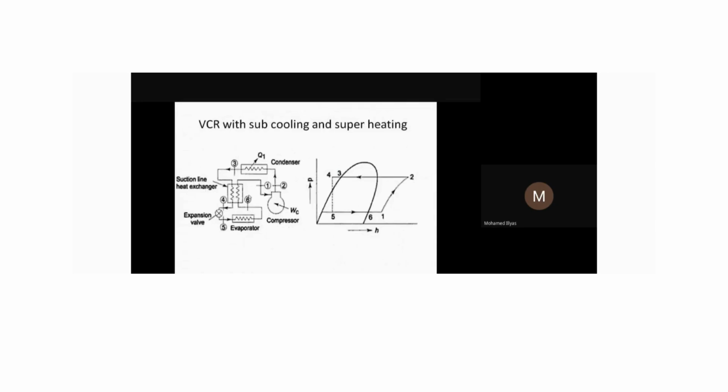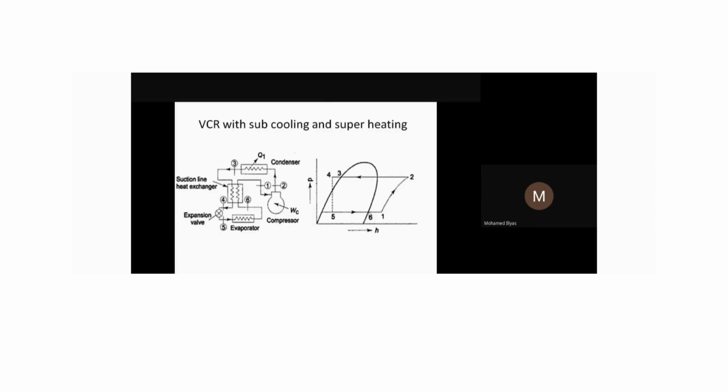if you forget about this heat exchanger, you take our compressor, condenser, expansion valve and evaporator, a normal cycle which we have seen in our previous case. So what we do here is a superheating and subcooling process. Okay, so we have to ensure that at the outlet of the evaporator, what is the point here, outlet of the evaporator? Point 6.